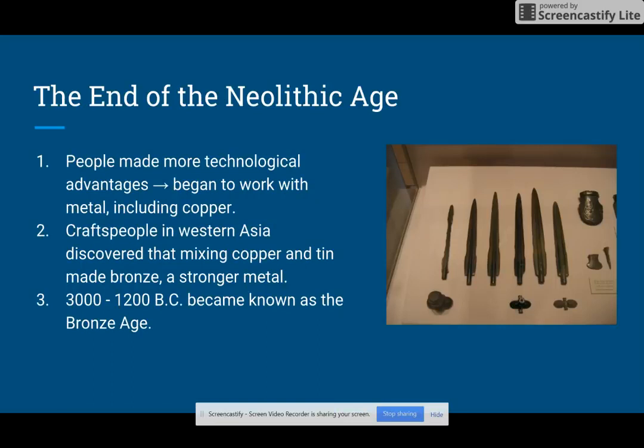By the end of the Neolithic Age, people made more technological advances. They began to work with metal, including copper. Craftspeople in Western Asia discovered that mixing copper and tin made bronze, which was a stronger metal. Therefore, the years 3000 to 1200 BC became known as the Bronze Age. However, not that many people were wealthy enough to use bronze during that time. It was reserved for the wealthy and the powerful.